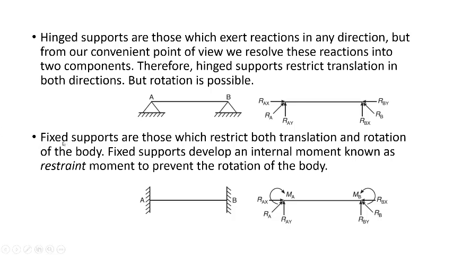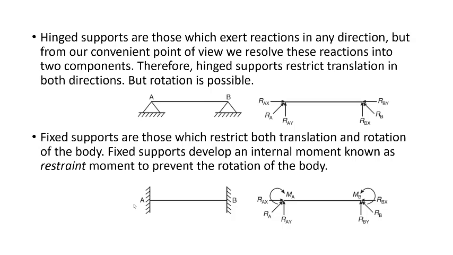Moving on to the next support, which is fixed support. Fixed supports are those which restrict both translation and rotation of a body. Fixed supports develop an internal moment known as restrain movement to prevent the rotation of a body. So generally the fixed support is nothing but the beam is completely embedded in a wall, which will not allow the translation movement as well as rotational movement. It cannot move in horizontal direction, vertical direction, and it will not allow the beam to rotate.